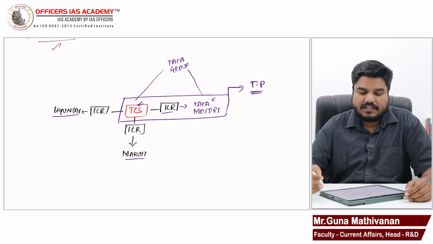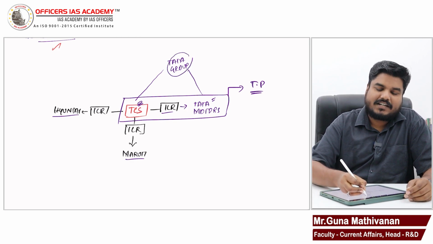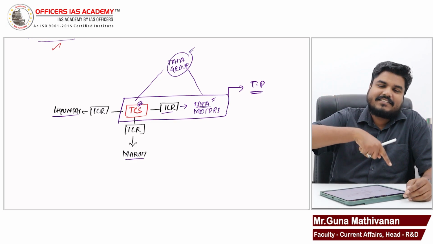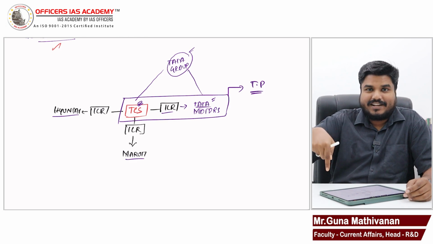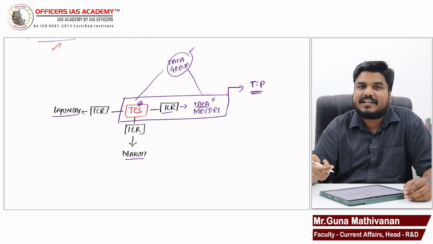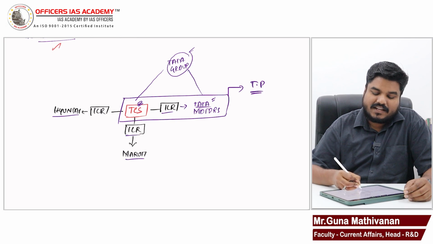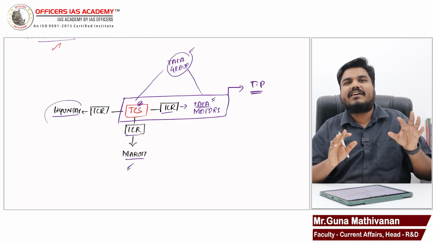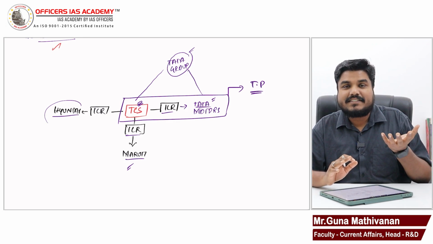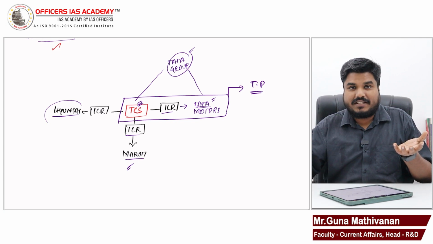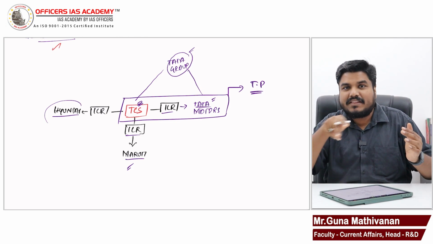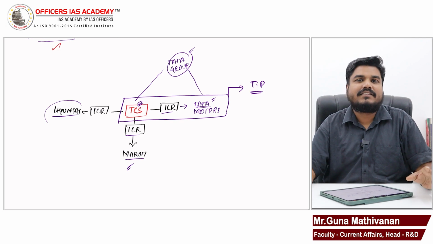common group. So here, TCS belongs to Tata. Tata Motors also belongs to Tata. So when TCS is selling something to Tata Motors, that pricing we will refer to as transfer pricing. The same software they are selling to Maruti and Hyundai, we will not refer to as transfer pricing. It is a market pricing, that's all. But when a company sells goods or services to another company, and both companies come under a common group, then the pricing between these companies is called transfer pricing.